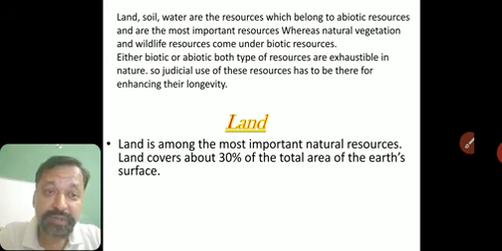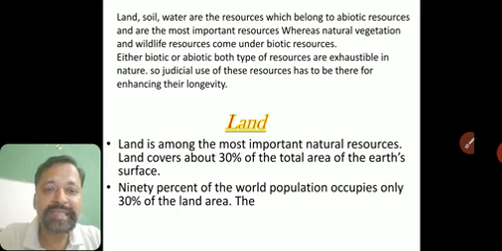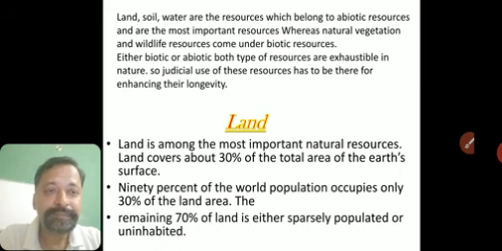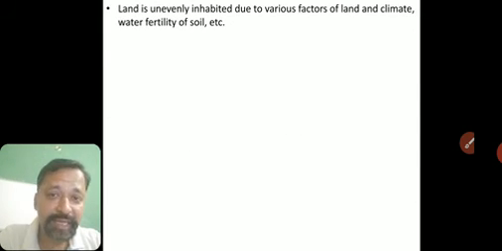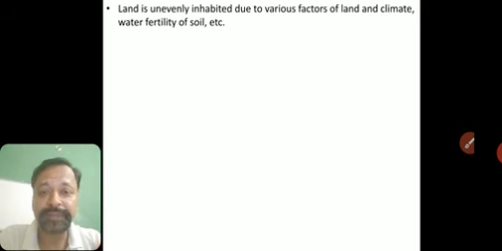About land, we had seen 30% of the earth is covered by land. In this 30% also, 30% is densely populated by people, and the remaining 70% is either sparsely populated or uninhabited. Right? Now coming to the next, we had seen why the land is unevenly inhabited. I'm very sorry. Land is unevenly inhabited. Why? Because of certain factors like land, climate, water, fertility of soil, etc.